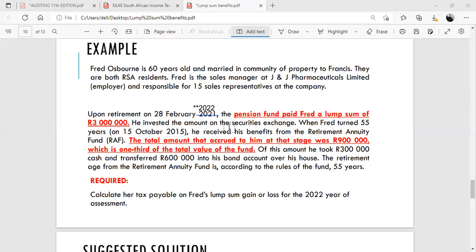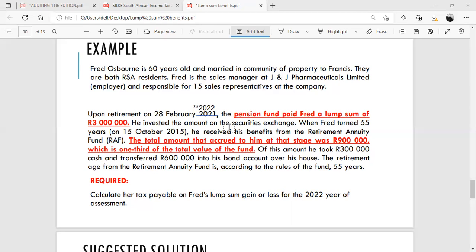All right. Now let's determine the source of his lump sums. So the first lump sum he received was in 2015 when he turned 55. And this was from a retirement fund, a retirement annuity fund. It amounted to 900,000 Rand, which was 1/3 of the total value, which means 2/3 of that was an annuity. But this was in 2015. In the current year of assessment, on the 28th of February 2022, he received another 3 million rand from a pension fund.